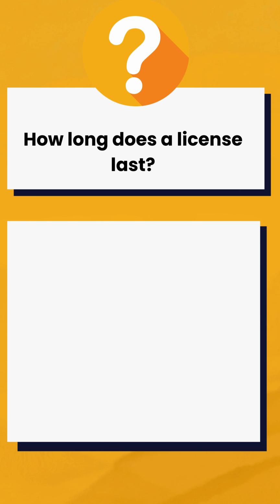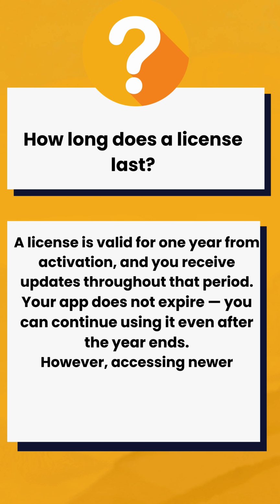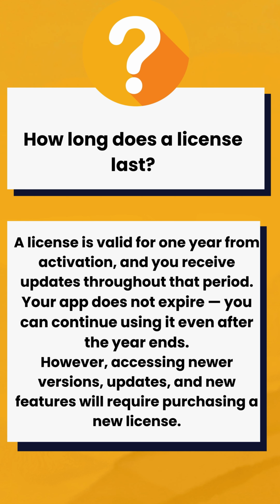How long does a license last? A license is valid for 1 year from activation, and you receive updates throughout that period. Your app does not expire. You can continue using it even after the year ends. However, accessing newer versions, updates, and new features will require purchasing a new license.